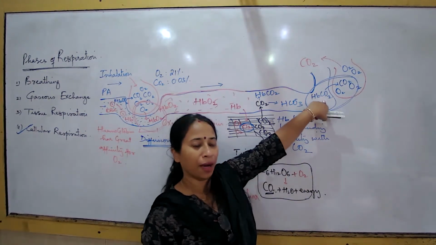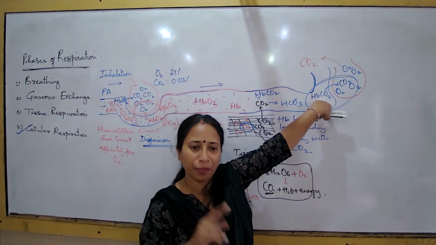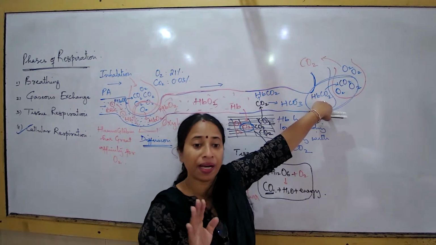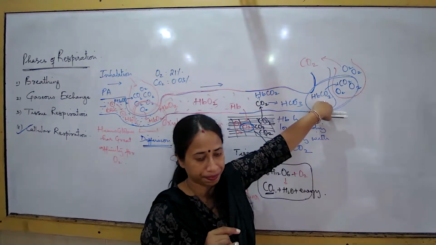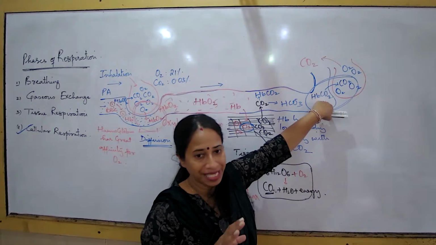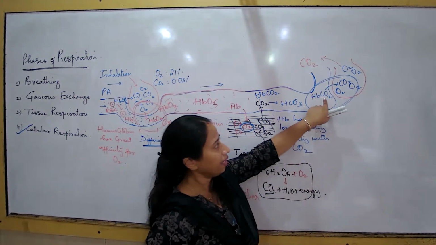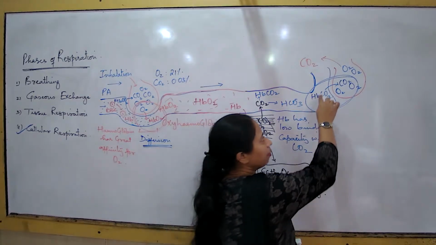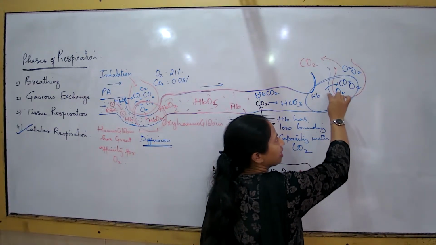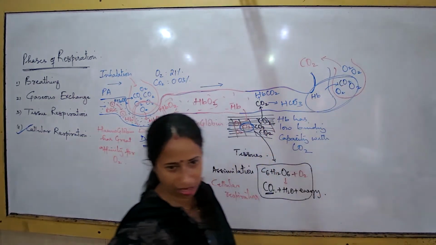So what is happening here now? Compare the blood and the alveolus. Where is carbon dioxide higher? In the blood. Higher in the blood, because the blood vessels are majorly coming from the tissues. So now, will this carbon dioxide remain in the blood? No, this carbon dioxide will get diffused to the alveolus.